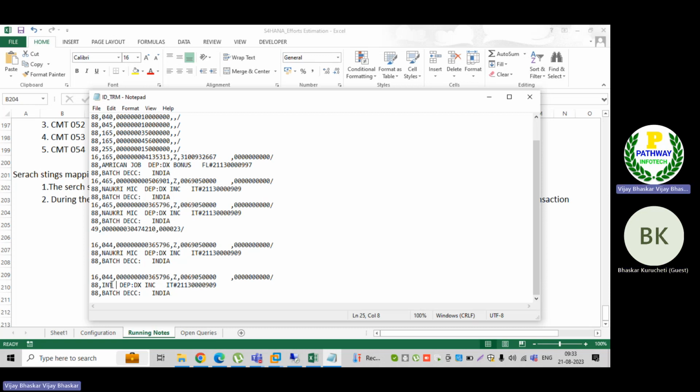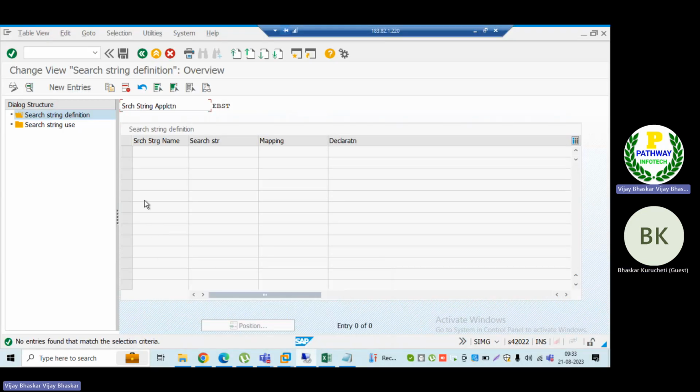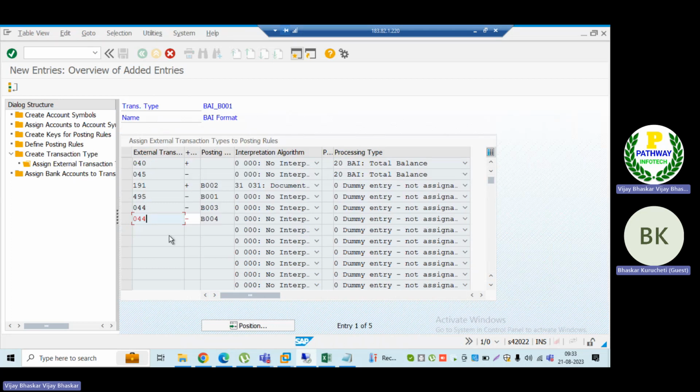With this standard text, the problem is that with the same external BI code the bank is sending two transactions.